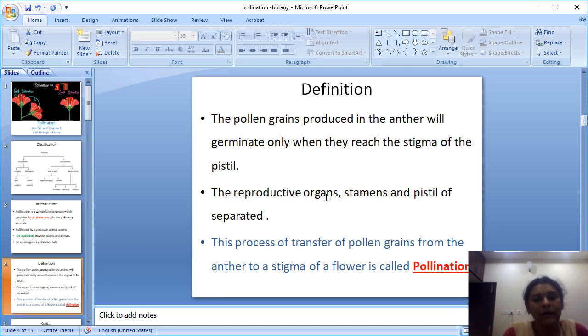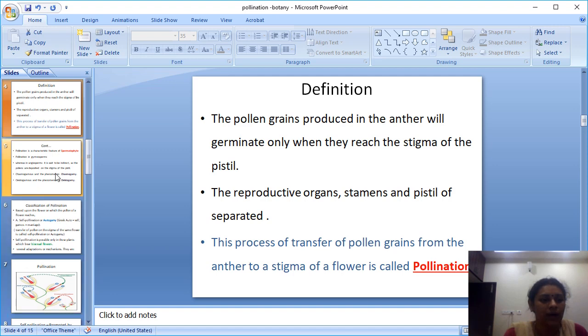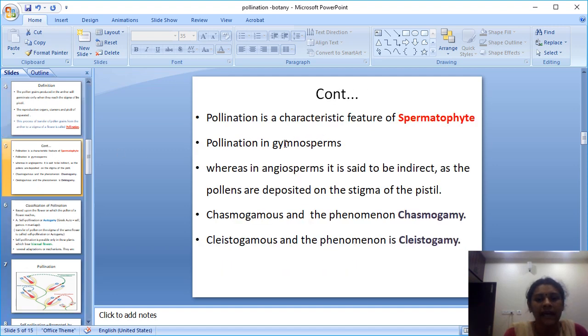The reproductive organs of the plant are the stamens and the pistil. The pistil consists of the style, stigma and ovary, and the pistils are separately present in the flower. So again they are telling the definition: the process of transfer of pollen grains from an anther to the stigma of the flower is called pollination. Next to the definition, I am coming to the characteristic feature of pollination, the spermatophyte. Pollen is the male part here, so it is also called spermatophyte.